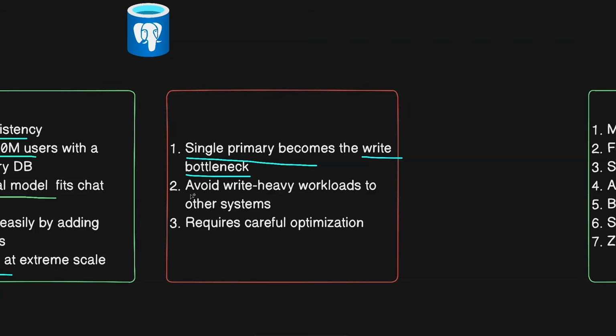You also need to offload write-heavy workloads to other systems. OpenAI, for instance, migrated their write-intensive operations to Azure's Cosmos DB because you can't just throw everything at the single primary database and expect it to work at this scale. And also at this step, it will require careful optimization, probably a separate team taking care of the PostgreSQL instance only, thinking about query timeouts, index management, write batching, and more stuff like that.